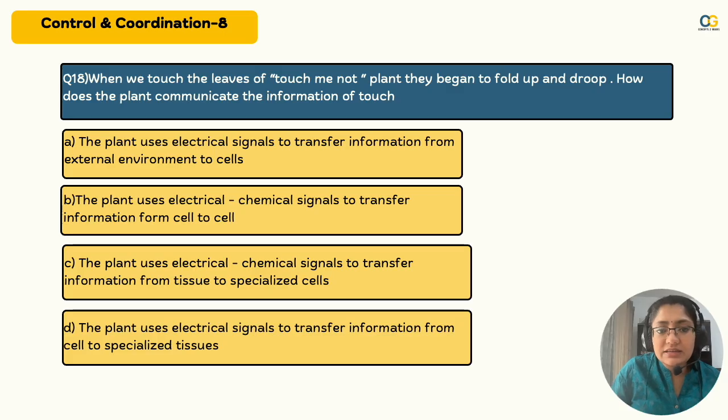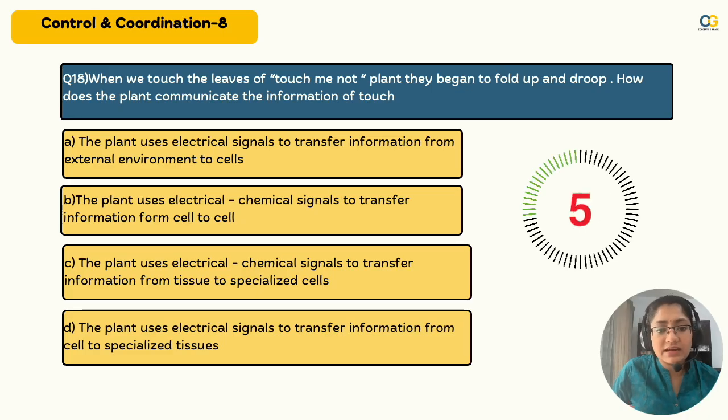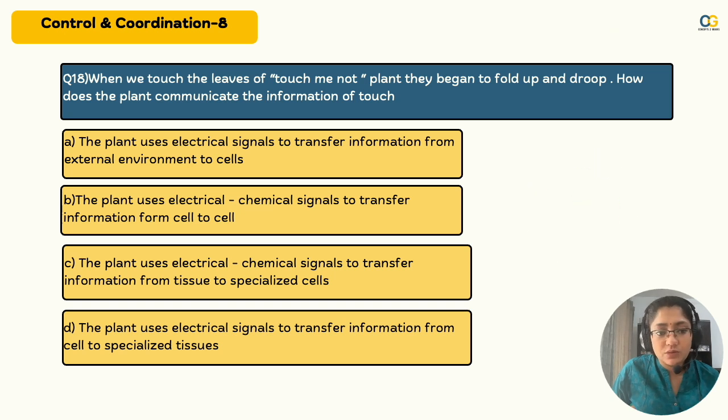When we touch the leaves of the Touch Me Not plant, they begin to fold up and droop. How does the plant communicate this information of touch? Think first if a plant has a specialized tissue or not for signal transfer. That's your first clue. Oh yeah, the right answer is plants use electrical and chemical signals to transfer information from cell to cell. Perfect. Think if there are electric and chemical signals first, and you can go ahead.